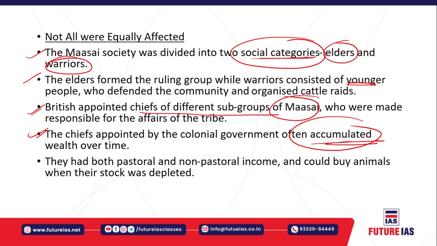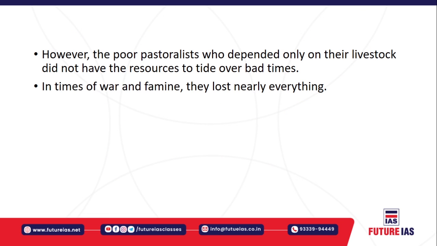So there were both pastoral and non-pastoral incomes, because some people who were working in pastoral activities also had to pay certain types of taxes for that, right? And there were also people who were not working in pastoral activities. There were some non-pastoral taxes for that, right? And they could also buy animals when their stocks were depleted. So that is how some lives were affected, and some were not affected in that process.